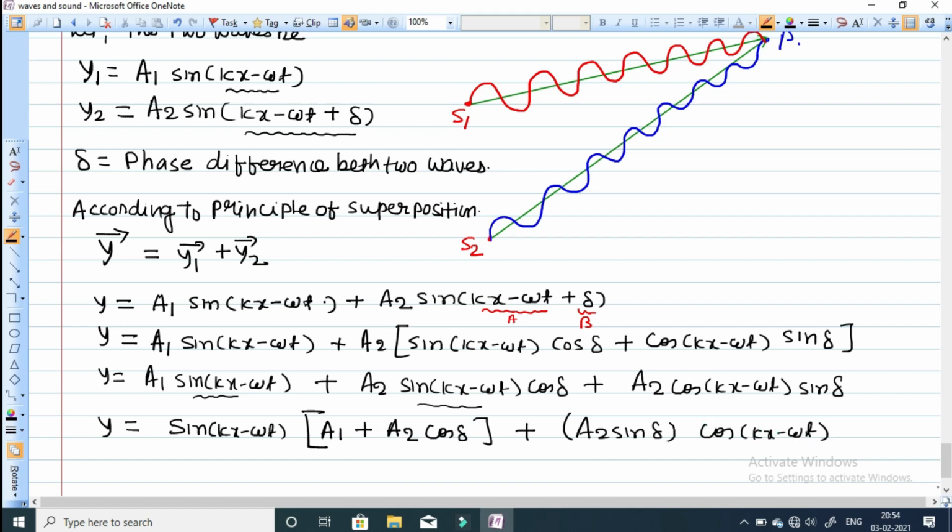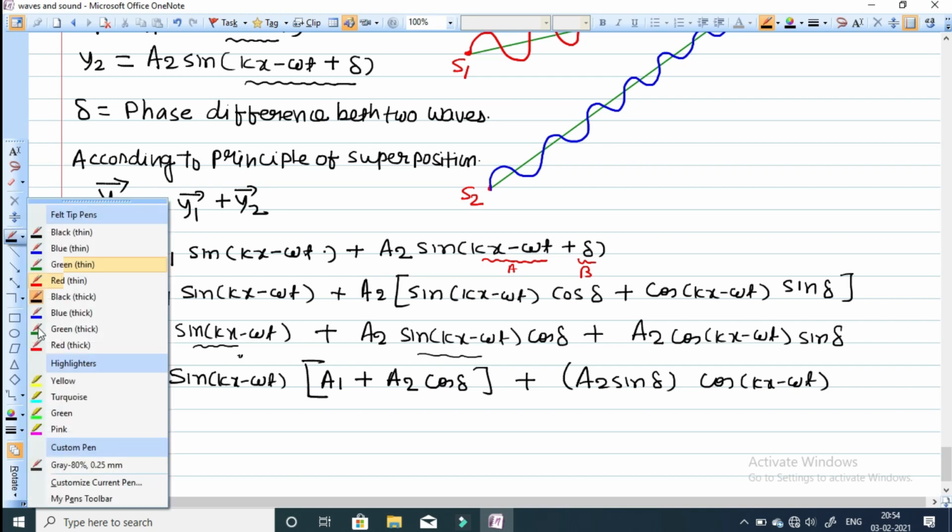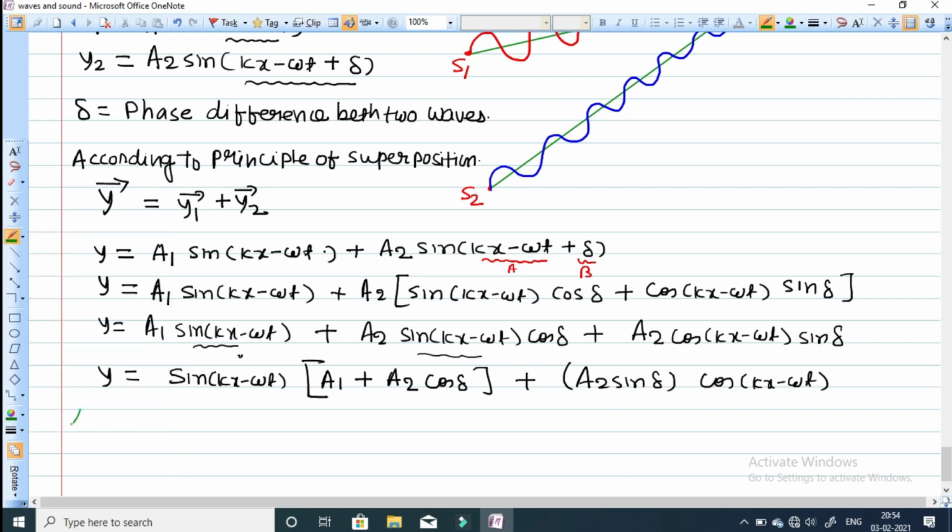So let us assume that a1 plus a2 cos delta, let me assume this as a new cosine function: A into cos of phi.